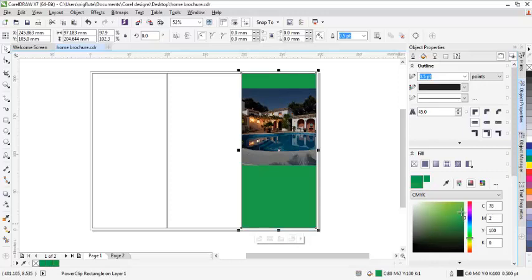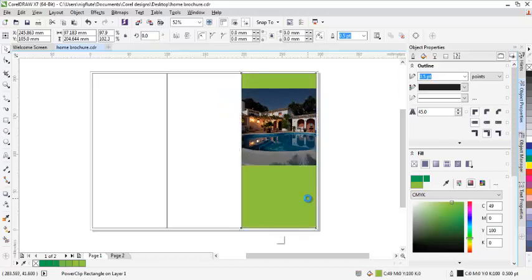Let me change now. I think let me increase the yellow a bit. Oh, I think I'm okay with this. And this is our color.